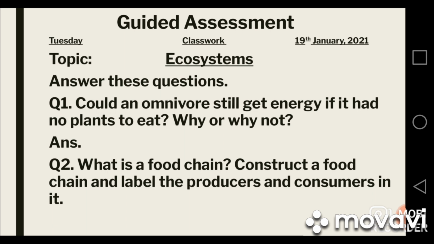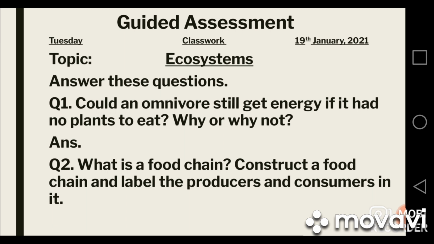Question number 1. Could an omnivore still get energy if it had no plants to eat? Why or why not? There are two parts to the question. In the first part, you have to tell whether an omnivore could still get energy. If you think yes, then you will write yes, it can get energy. And if you think no, it cannot get energy, write the answer and then you will write the reason. Why do you think that it can get energy or it cannot get energy? You have to give the reason also.